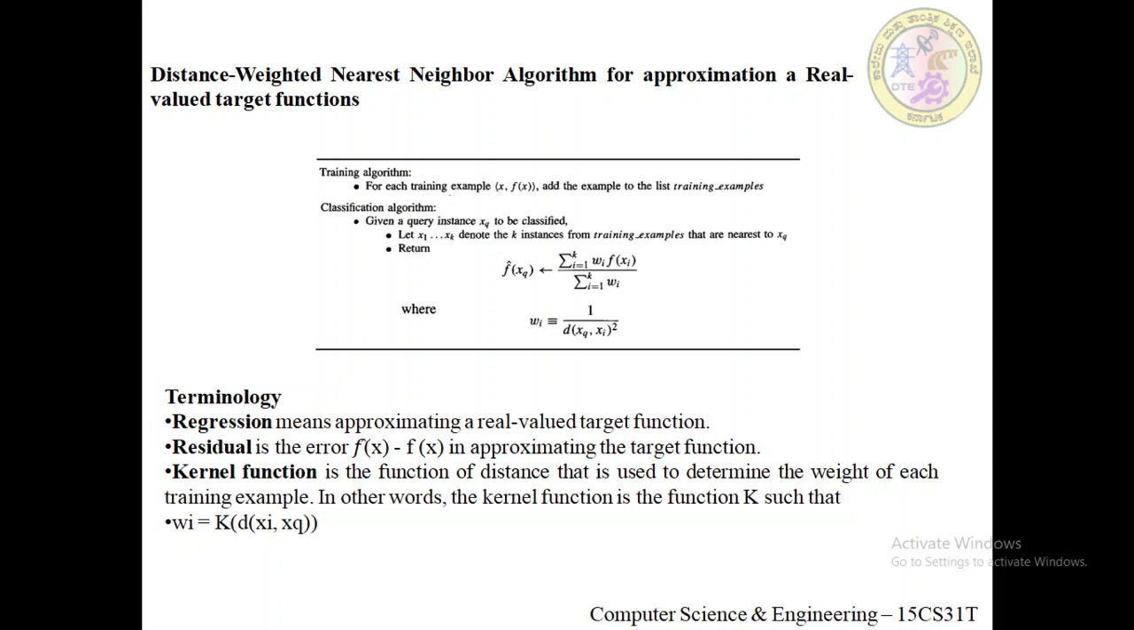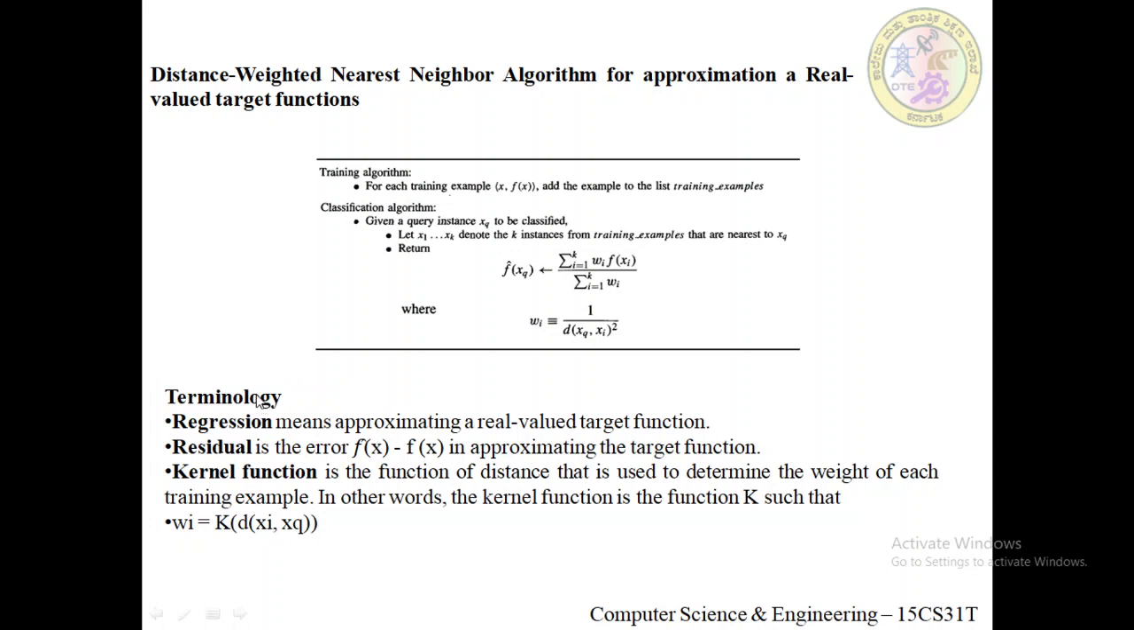Okay, so if all training examples are considered when classifying a new query instance, we call the algorithm a global method. If only the nearest training examples are considered, then we call it a local method. So this equation is actually applied for the global method using all the training examples. And so this is the distance weighted nearest neighbor algorithm.